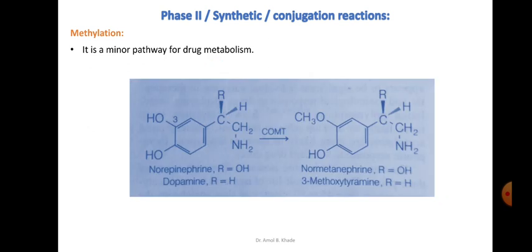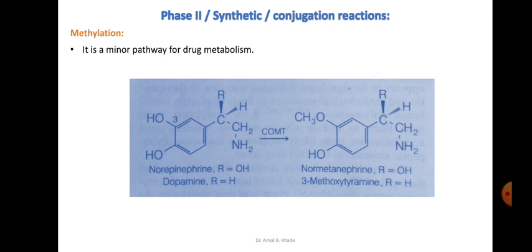We have an example of methylation here, norepinephrine. You can see the norepinephrine has the amino group. Similarly, dopamine also has the amino group. Only here in dopamine, R is replaced with hydrogen. If it is hydroxyl, it will be norepinephrine. With the help of this COMT enzyme, there is activation of the methyl group and then transfer of the methyl group, methylating the substrate or the drug.